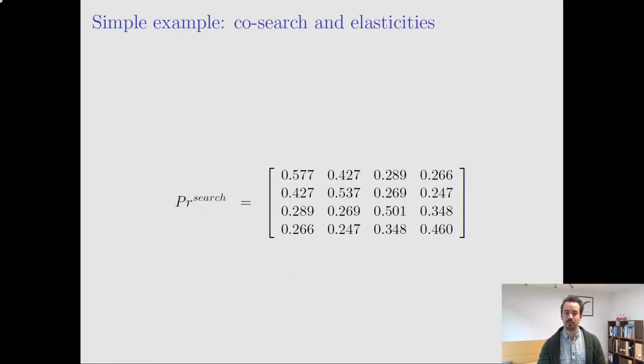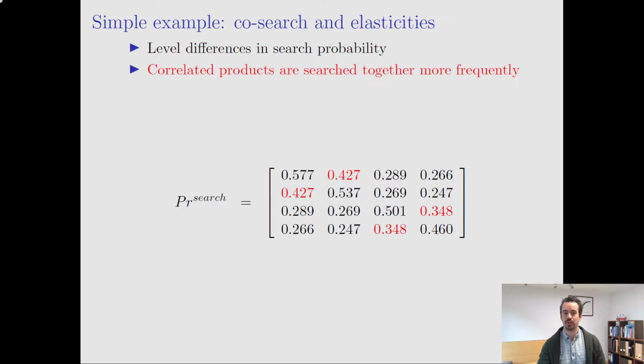Now, based on this basic model structure, the co-search probabilities that result from that look as follows. So here's a matrix of marginal as well as joint search frequencies. What you see on the diagonal are the probabilities of searching an individual product, possibly together with others. Now note first of all that due to the vertical element in our model, there's going to be level differences in search probabilities, and product A is going to be more likely to be searched than product B, etc. This is what we see on the diagonals.